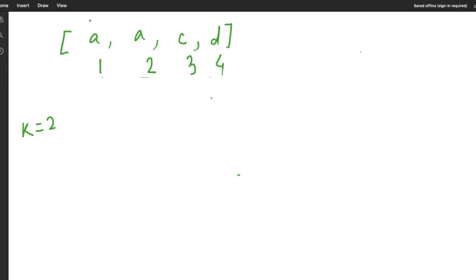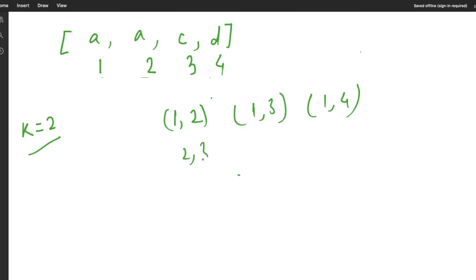So we have to make the total combinations of the indexes such that each combination contains only k elements. If I am taking only 2 elements at a time for these indexes, the combinations will look like 1 2, 1 3, 1 4, 2 3, 2 4 and 3 4. Here the total number of combinations is 6.